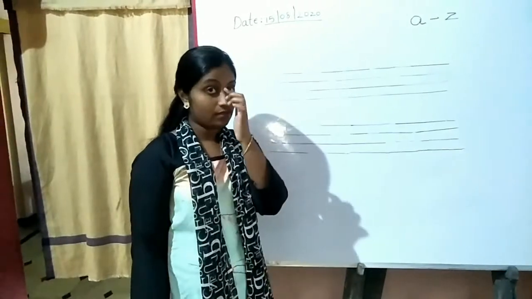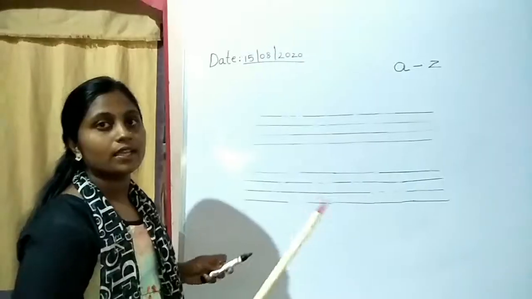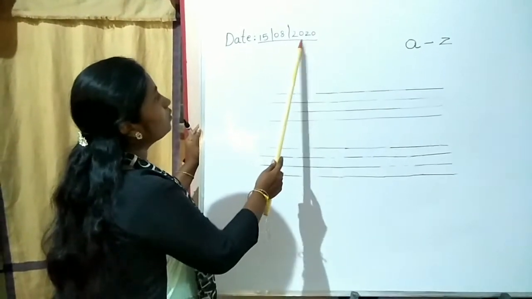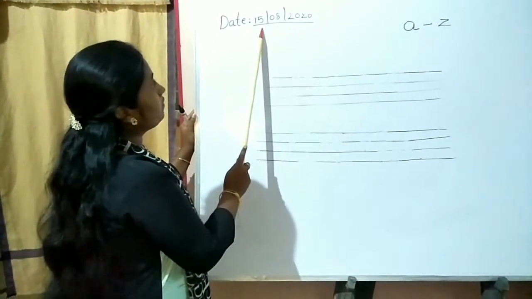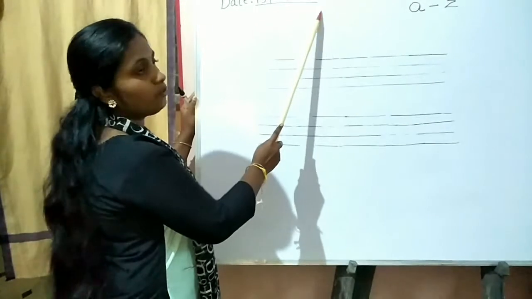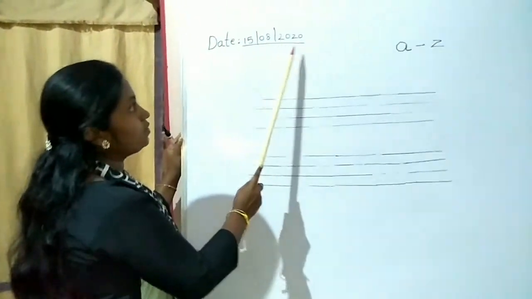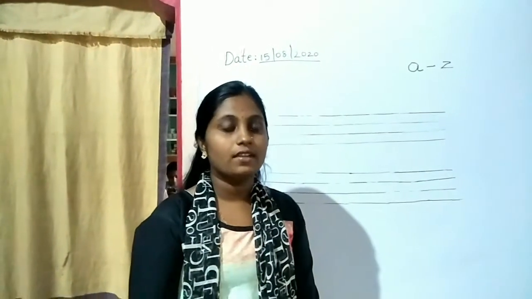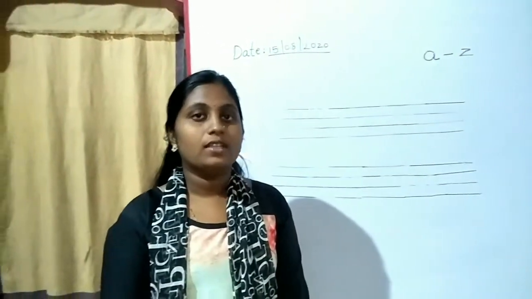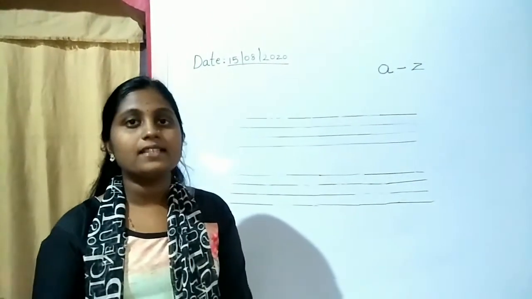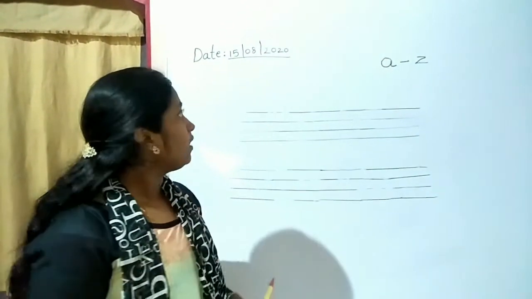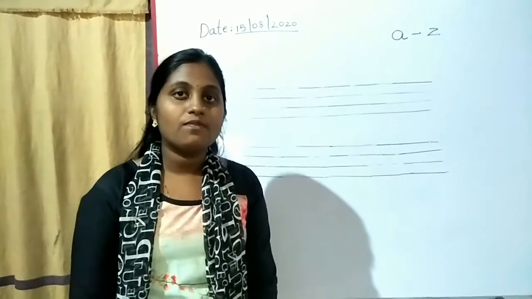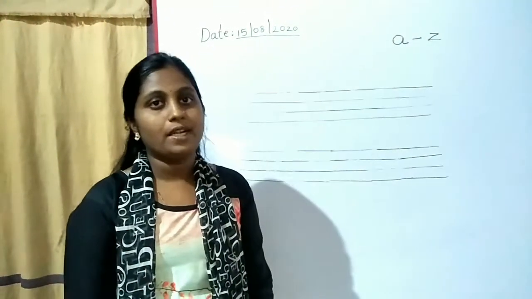Kids, now see here. Okay kids, today's date is 15/08/2020. That is 15th August 2020. Today we got freedom from British rule. Today's day we celebrate it as Independence Day. On 15th August 1947, we got freedom from British rule.